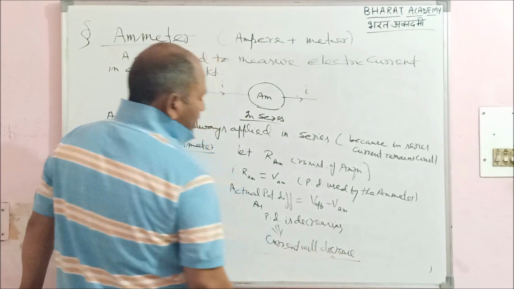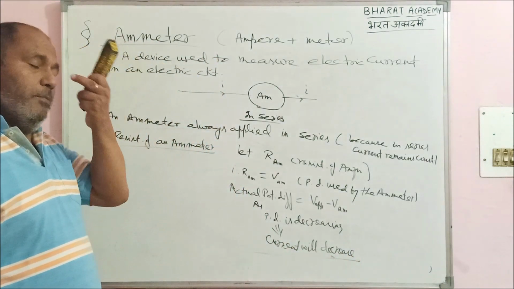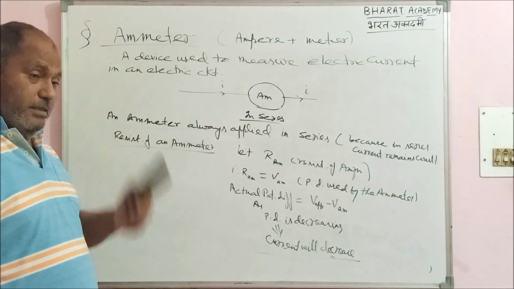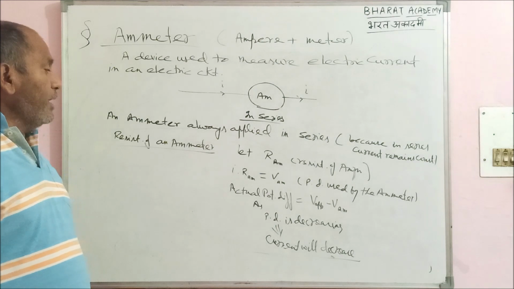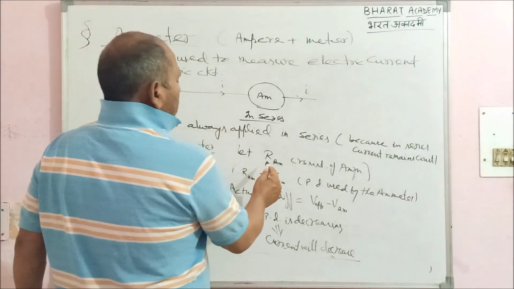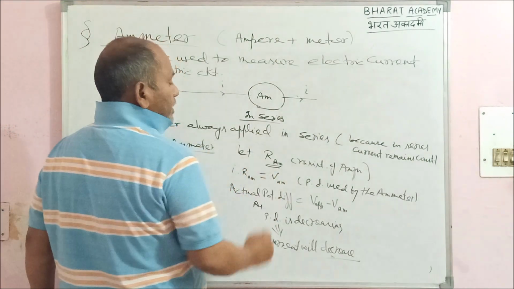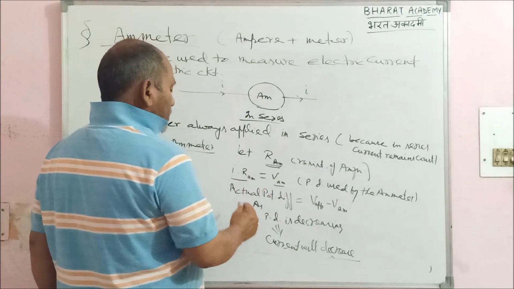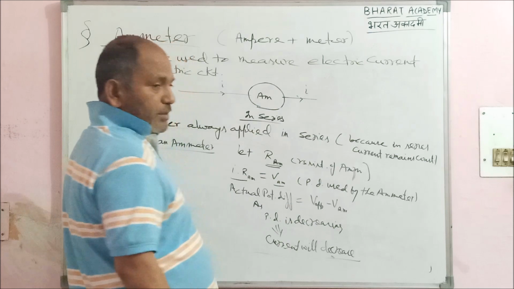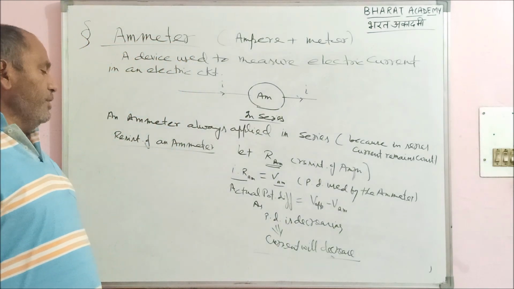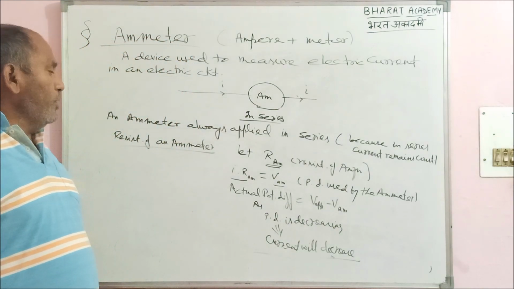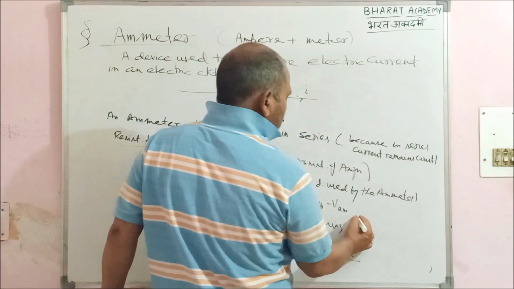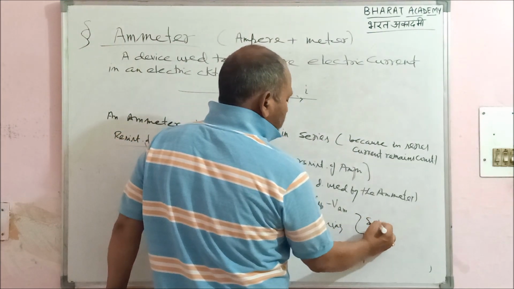It means it will not read the proper, exact current, right? Part of it, if RAM is the resistance of the meter, naturally a part of it will be used by the resistance itself. So the actual potential difference will reduce. And actual potential difference decreases means current will decrease. So the ammeter will not read the correct value.